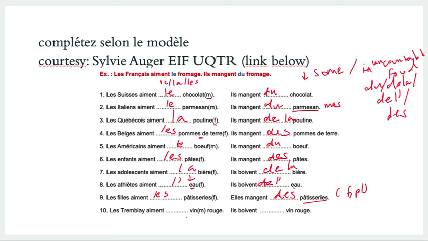Les Tremblay aiment le vin rouge. Vin is masculin. Ils boivent du vin rouge. Let's just say we want to say that they are not drinking red wine. So it would be ils ne boivent pas de vin rouge, right? Because the du, or all of the articles here, all of the partitif here becomes de when you're talking about the negative.